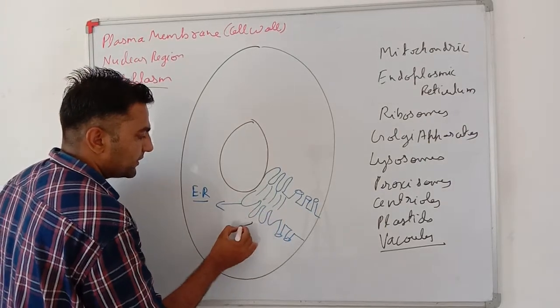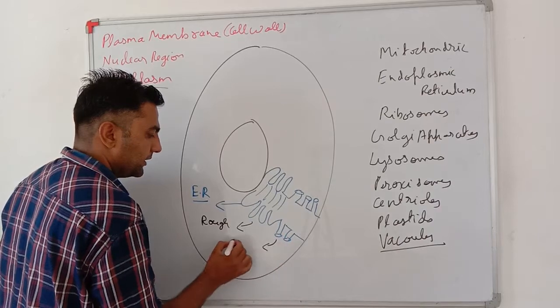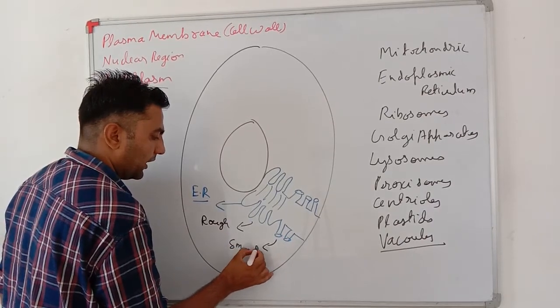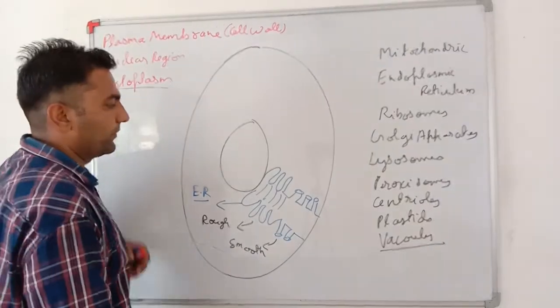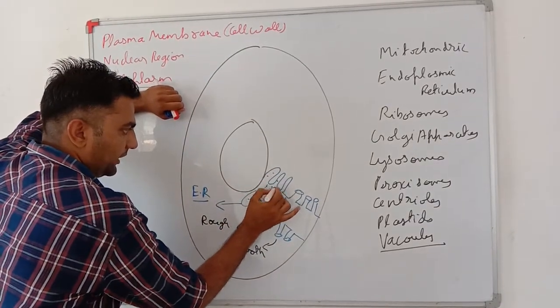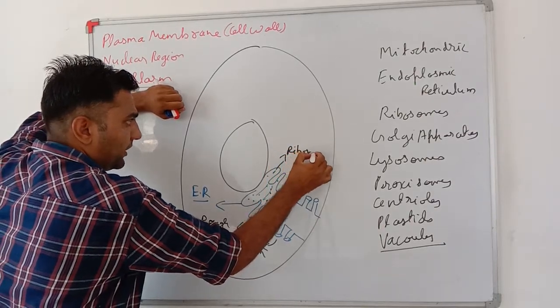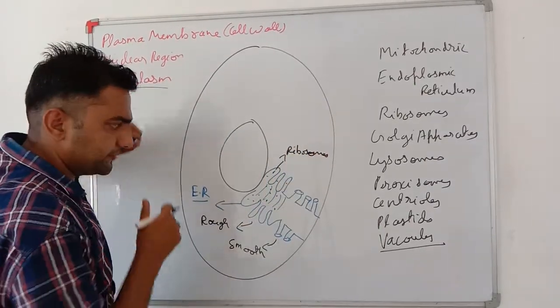These are of two types, that is rough endoplasmic reticulum and smooth endoplasmic reticulum. The rough endoplasmic reticulum is rough because it has many ribosomes attached to it.